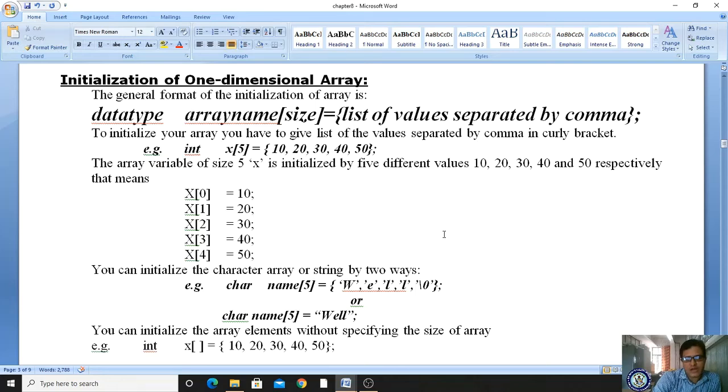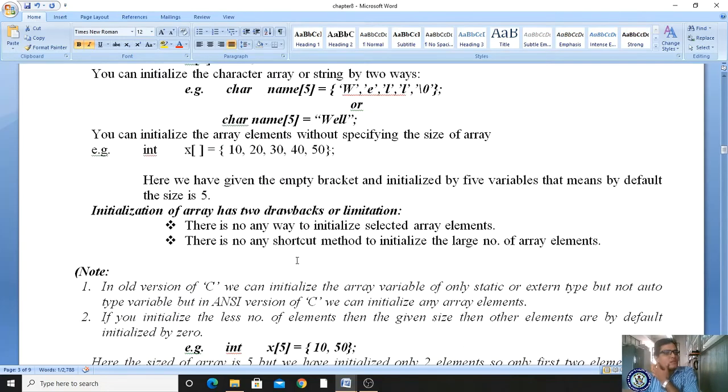Clear? Underflow. You also can't access out of the bound. Here the size is specified as 5. You can access only 5 elements, but you can't store a sixth, seventh or eighth element. If you want to store a sixth, seventh, eighth element, you have to increase the size of the array. Clear? So arrays have certain drawbacks.